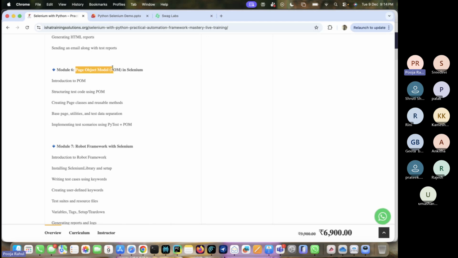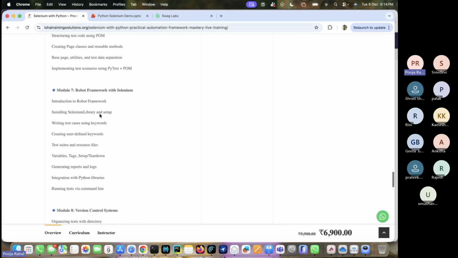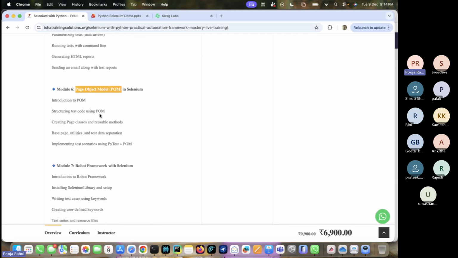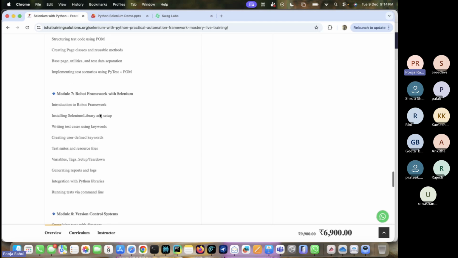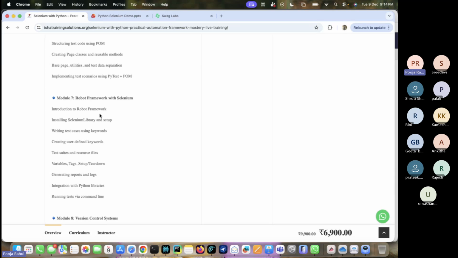As I mentioned, this is a design pattern. Whenever you want to design any framework from scratch, you need to know about this Page Object Model. This is a very, very important pattern in testing and automation frameworks. In these two frameworks, we are going to cover UI testing, API testing, and database testing as well. After that, we are going to discuss version control with Git and GitHub. After that, generating reports, everything.